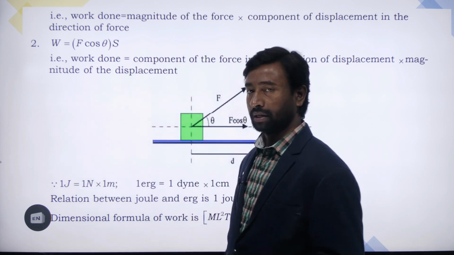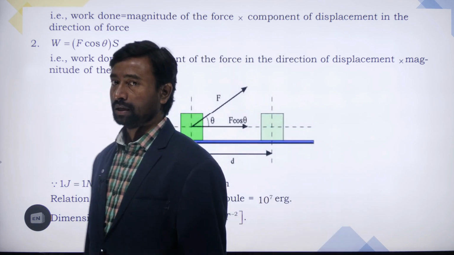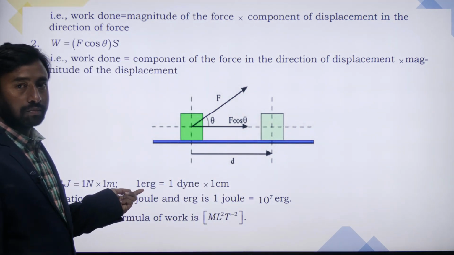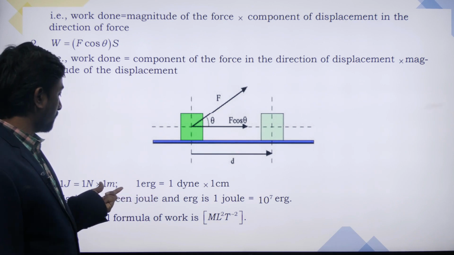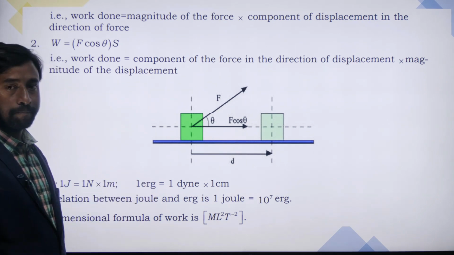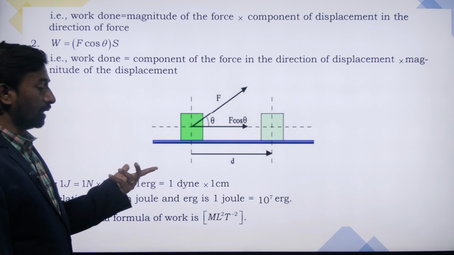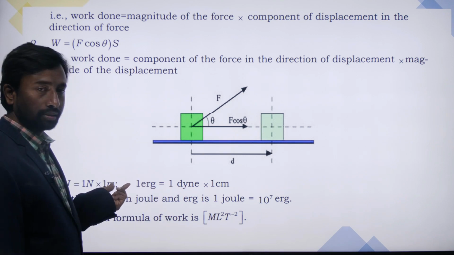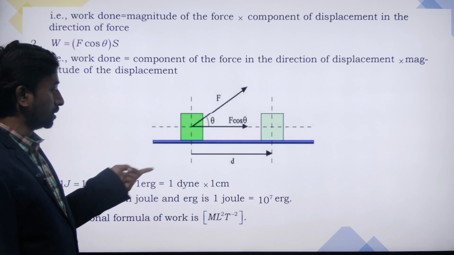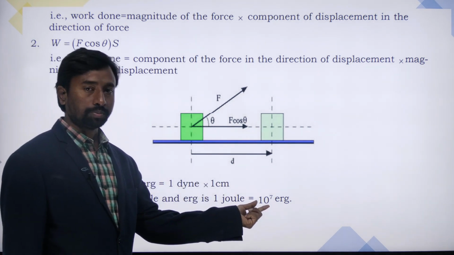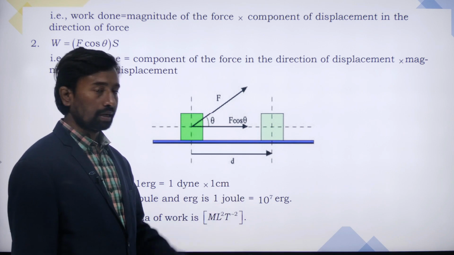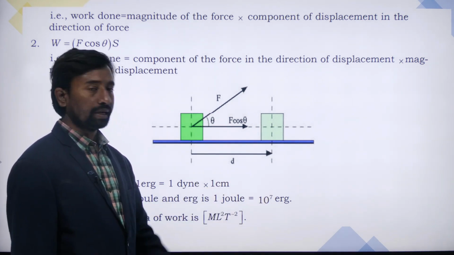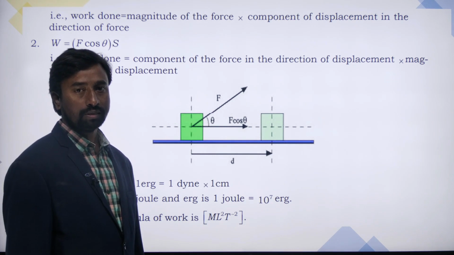We know that 1 kg is 1000 grams, and 1 meter is 100 centimeters. After substituting 1000 and 100 in the SI unit, we'll get 10 to the power of 7 erg.